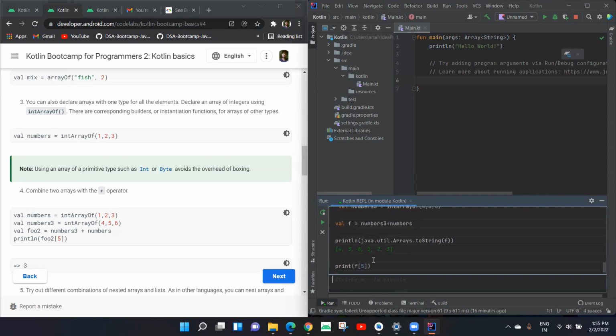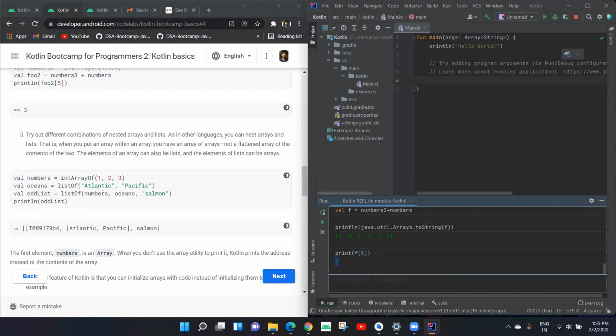Because in an array we start the indexing with 0. Always remember that for an array of length 6, we start the indexing with 0, so the first element is referred to as the 0th index. This is the first index, this is the second, this is the third, this is the fourth index, and this is the fifth index. At the fifth index, we got the value to be 3.